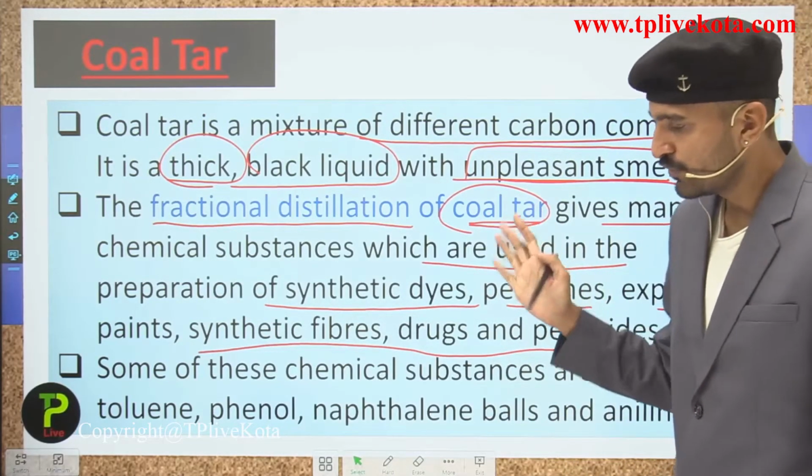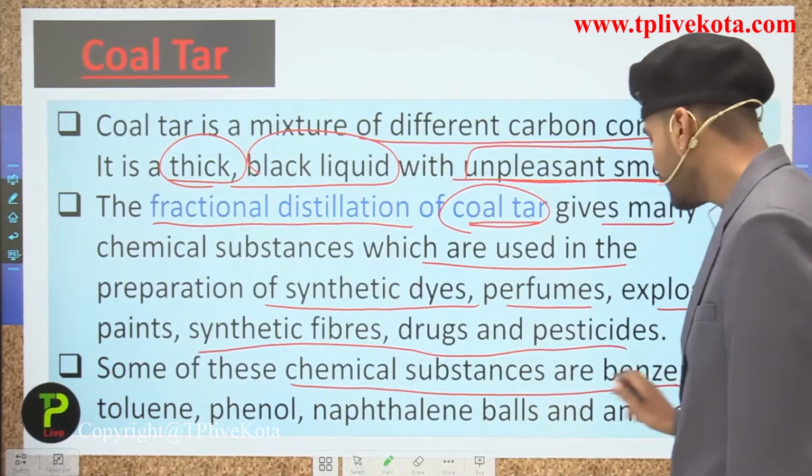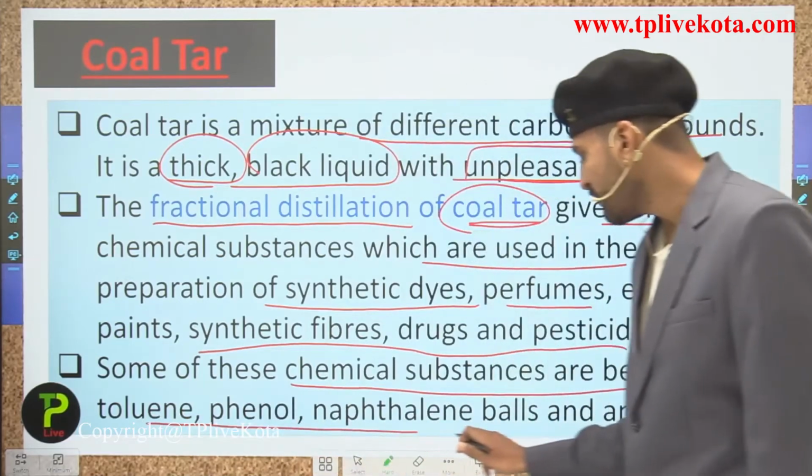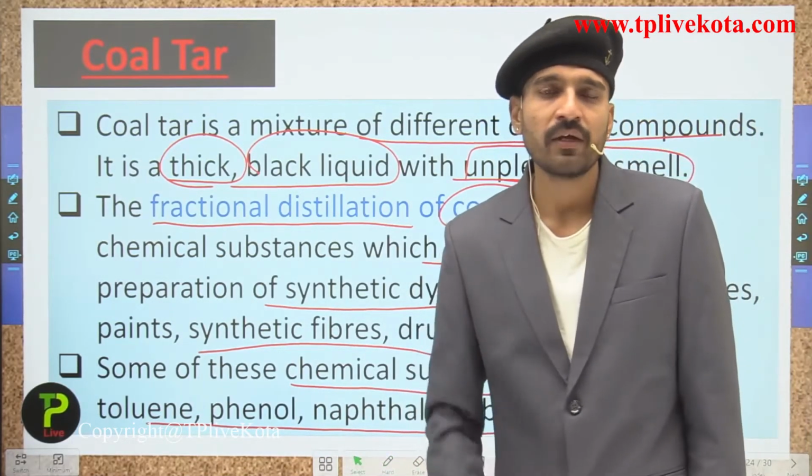So here students, moving to the next, some of these chemical substances are, that is the benzene, toluene, phenol, naphthalene balls and aniline. So here they contain what? They contain the carbon in them.